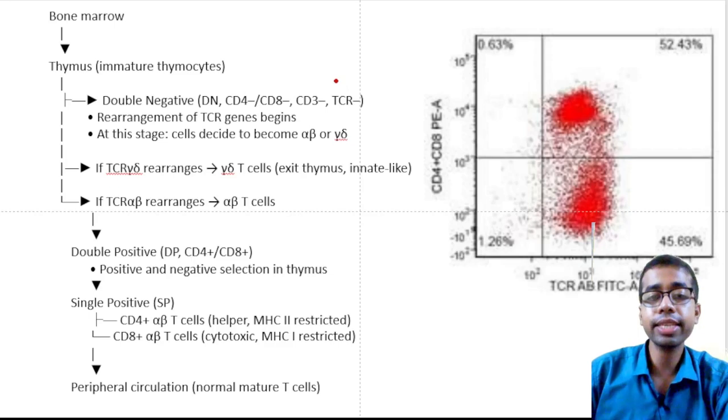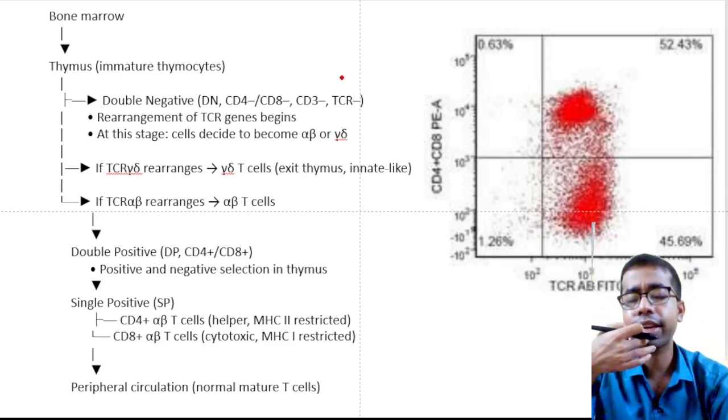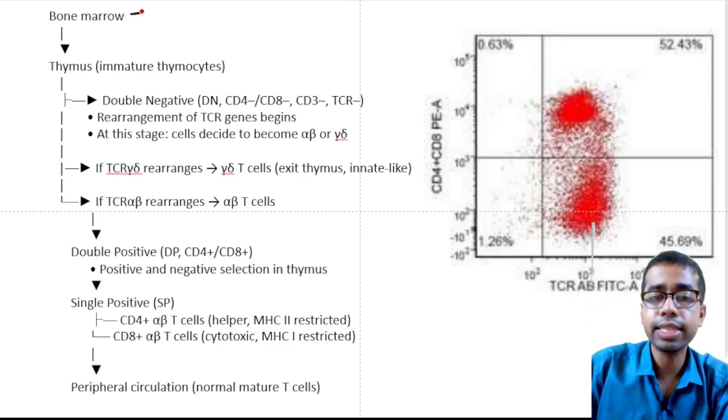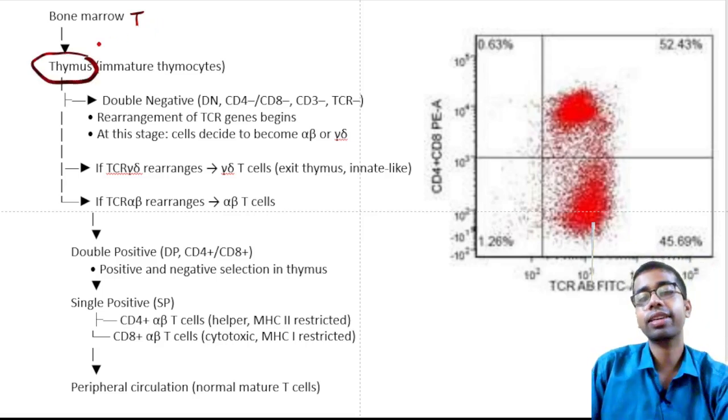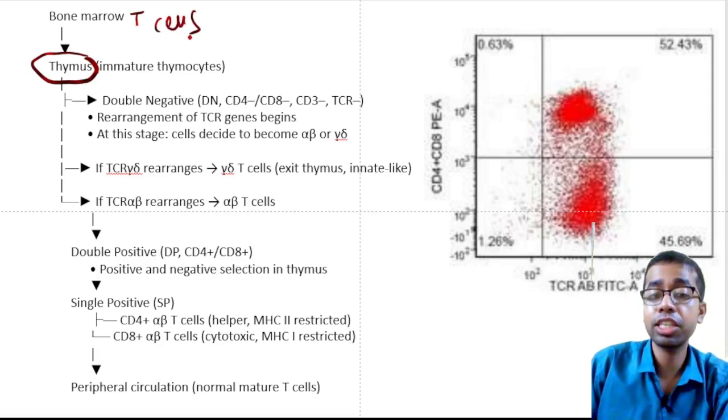To explain this, we will definitely discuss B cell development and T cell development in separate classes. I will just give you a gist, right? B cells develop in bone marrow, but T cells migrate to the thymus, that you know, right? That's why thymus is a primary lymphoid organ, thymus and bone marrow. And in the thymus, initially the T cells are double negative.